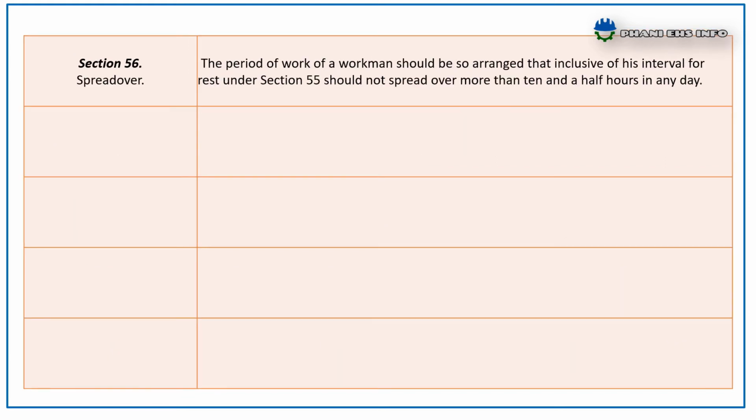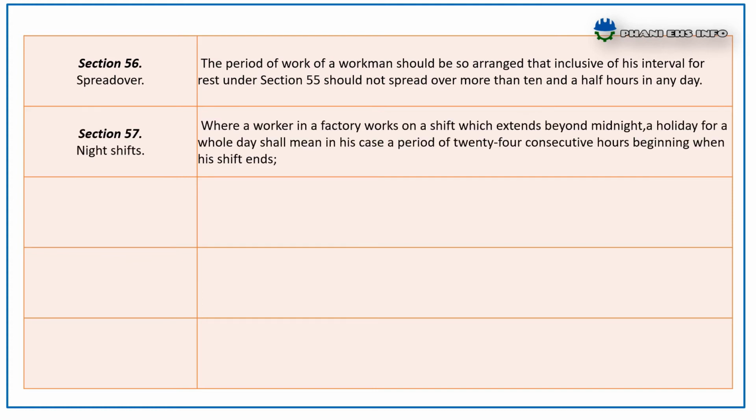Section 56 spread over. The period of work of a workman should be arranged so that, inclusive of his interval for rest under section 55, it should not spread over more than 10.5 hours in any day. Section 57 night shift. Where a worker in a factory works on a shift which extends beyond midnight, for the purpose of sections 52 and 53, a holiday for a whole day shall mean in his case a period of 24 consecutive hours beginning when his shift ends.